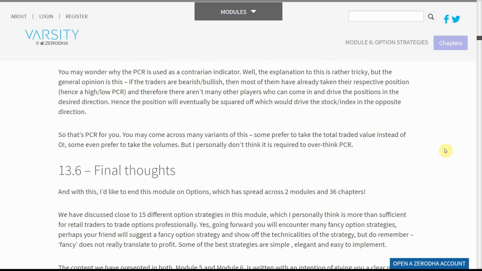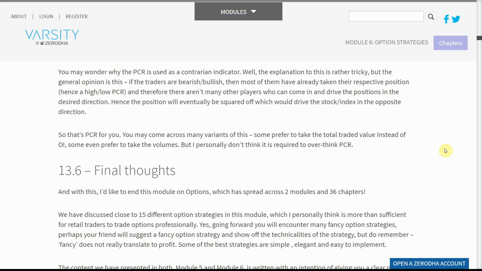You may wonder why the PCR is used as a contrarian indicator. Well, the explanation to this is rather tricky. But the general opinion is this: if the traders are bearish or bullish, then most of them have already taken their respective position, hence a high or low PCR, and therefore there aren't many other players who can come in and drive the positions in the desired direction. Hence the position will eventually be squared off, which would drive the stock index in the opposite direction. So that's PCR for you.